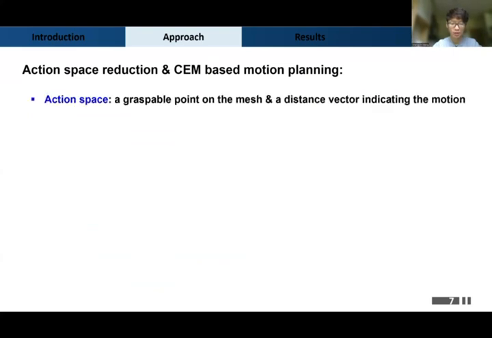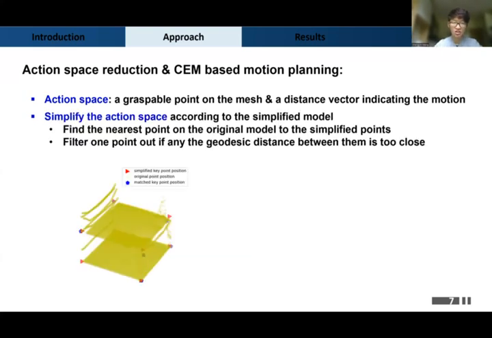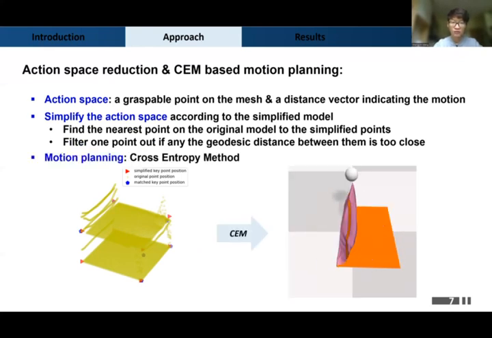small number of key points on the original model as graspable points instead of searching in the action space of all points. The bottom left figure shows the extracted key points in blue pentagons, while the bottom right shows the motion plan based on the simplified action space.